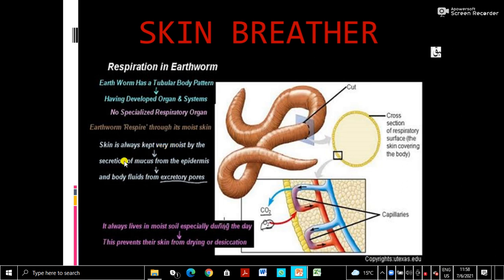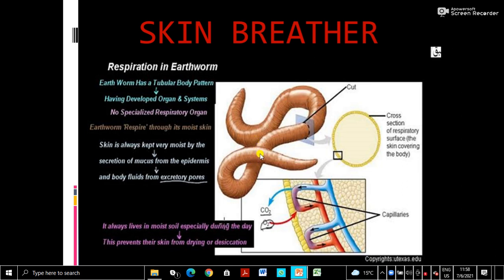And how is it kept moist? By the secretion of mucus. Mucus is a secretion from the epidermis, and body fluids from excretory pores. You may have seen that when an earthworm comes out into the sunlight, it will try to move into the burrow. It is a burrowing animal, so it will move into the burrows, because if it lies in sunlight, what happens? The moisture will dry, so it cannot respire and it will die.